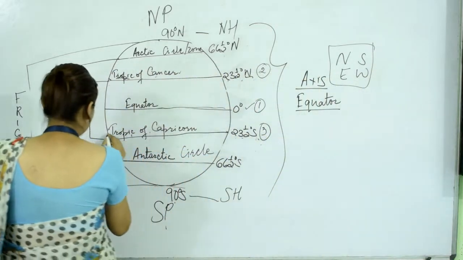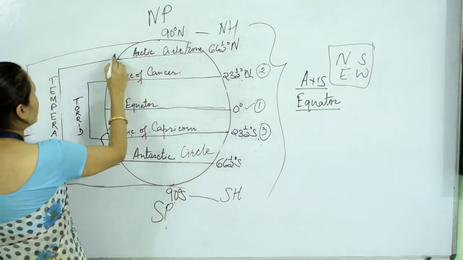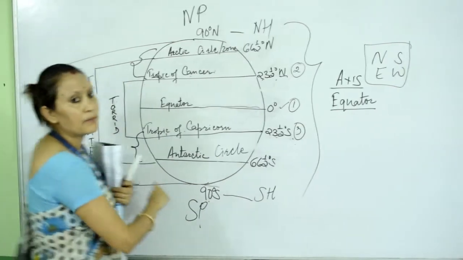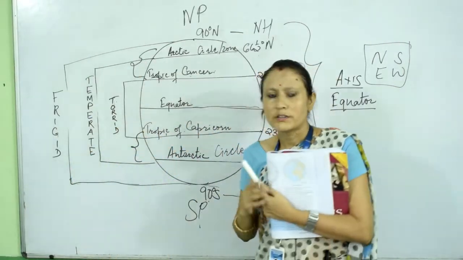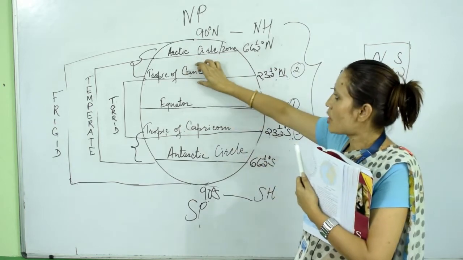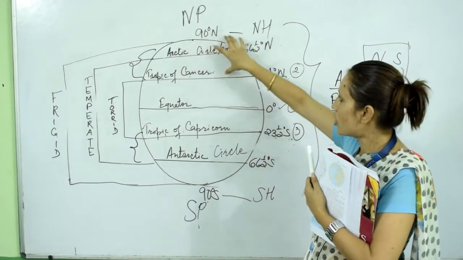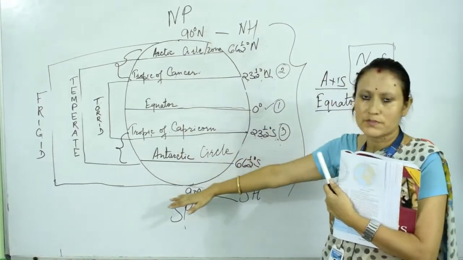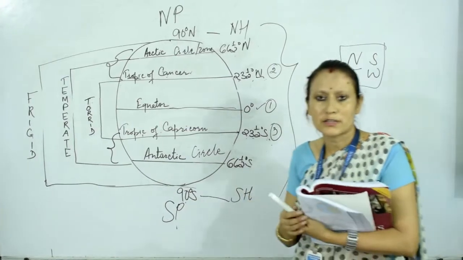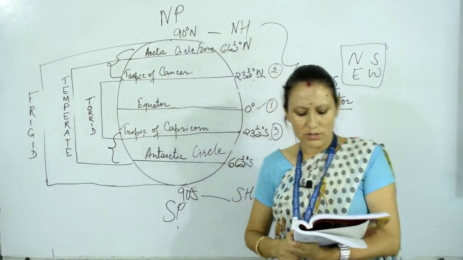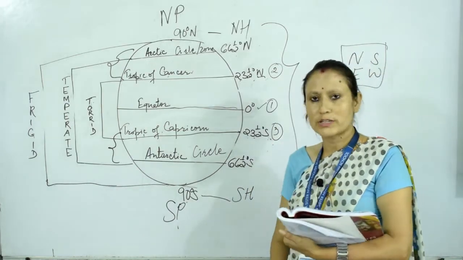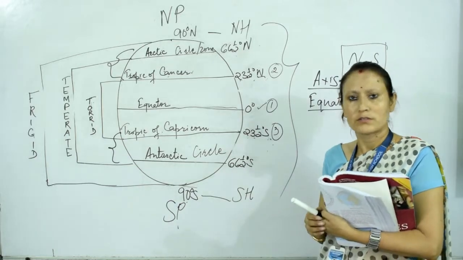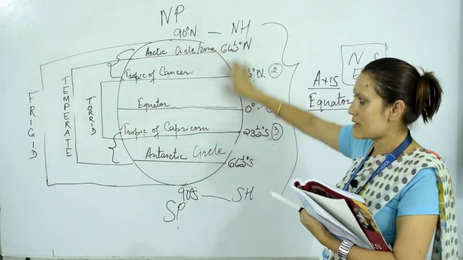Don't be confused between these. These regions in the northern and southern hemispheres are the temperate belt. Understood? This brings a moderate climate, which means neither too hot nor too cold.